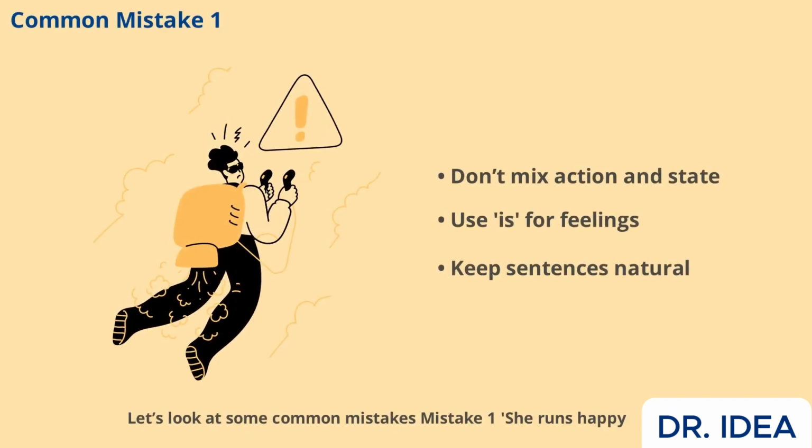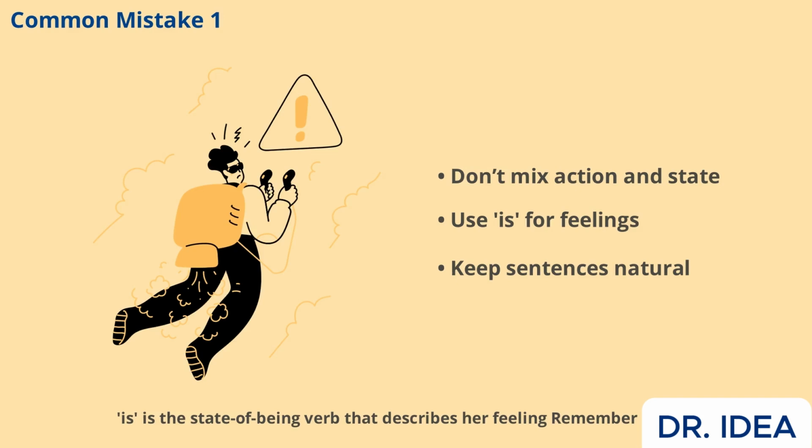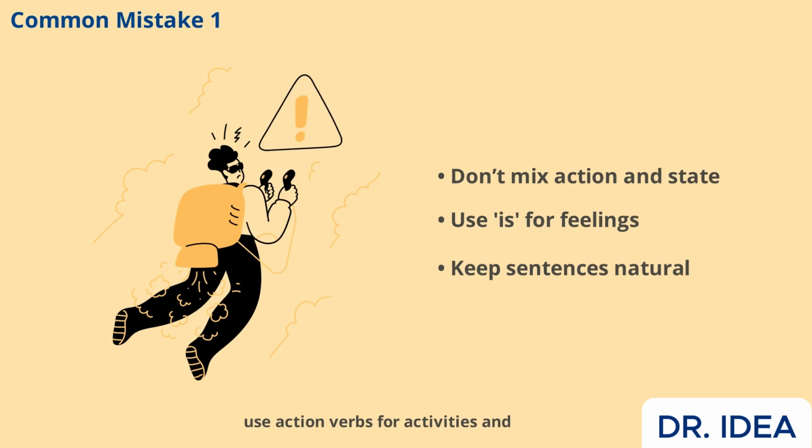Let's look at some common mistakes. Mistake 1: "She runs happy." This mixes an action verb with a state. The correct way is "she is happy." Here, "is" is the state of being verb that describes her feeling. Remember, use action verbs for activities and state verbs for conditions or emotions. This helps your sentences make sense and sound natural.